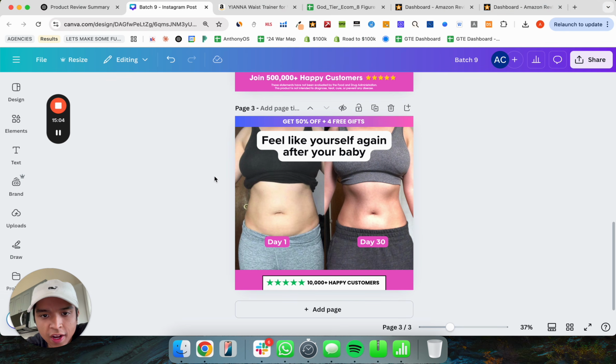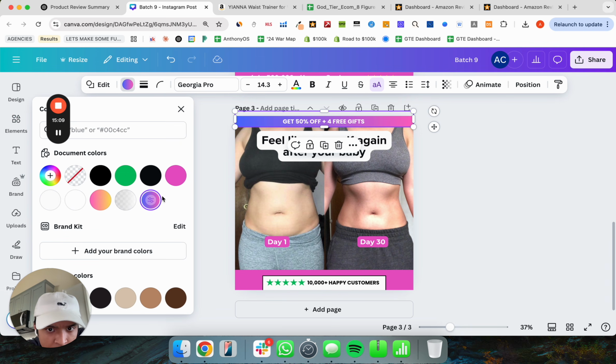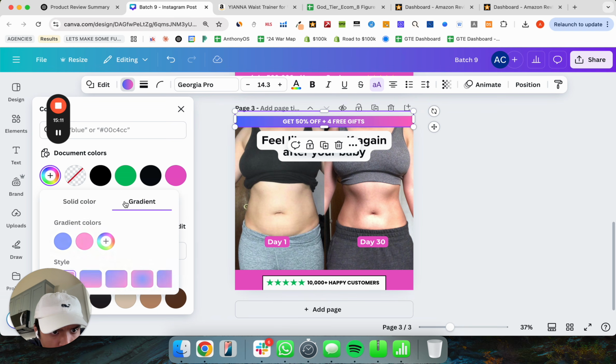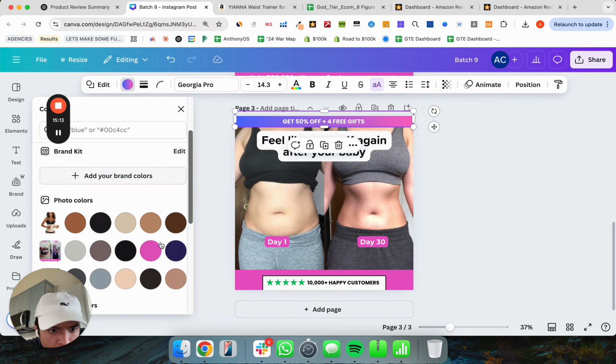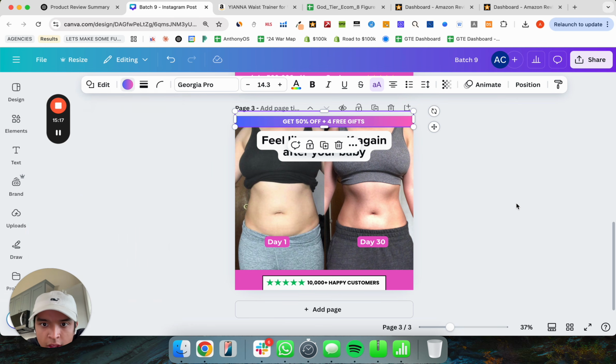All right, so I've added a very, very simple square, and then I've put this on one of the default gradients. If you click here and go down into the gradients, I believe it's this purple one right here. I just added that on.